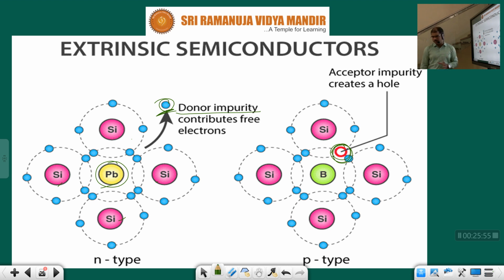Clear? So the atoms which are able to accept electrons are nothing but acceptors. Atoms which can donate electrons are donors, and those which can receive electrons are acceptors. Clear?